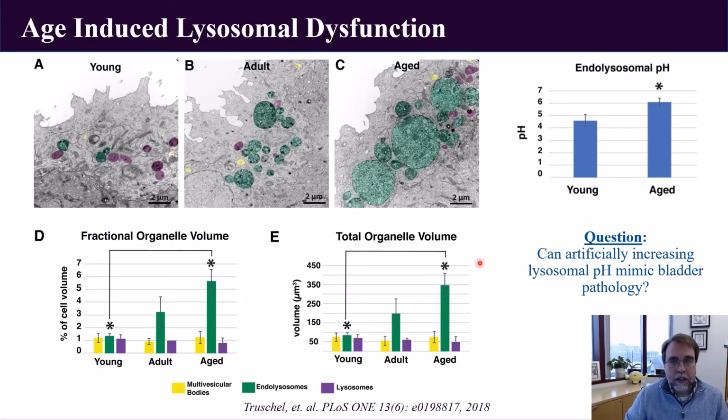And so we all know that the lysosome needs to have an acidic pH to be able to do its job. And so we wanted to measure whether or not there was a deficit in this pH. And we were able to measure the endolysosomal pH in cells cultured from these animals. And you can see here that the young animals had a normal pH of around 4.5, whereas in the aged animals, that pH rose to about 6. So this begged the question, could we artificially increase the lysosomal pH to mimic bladder pathology?